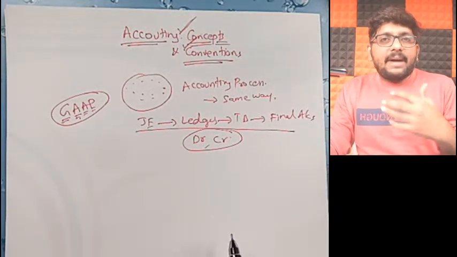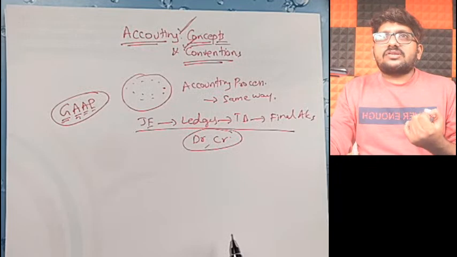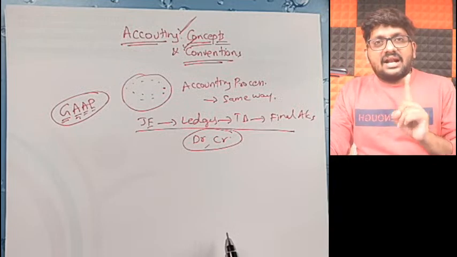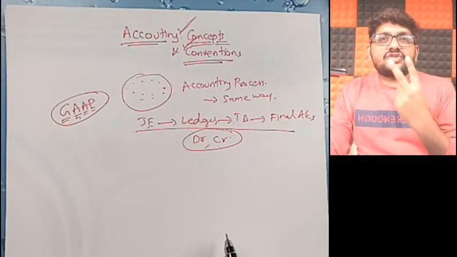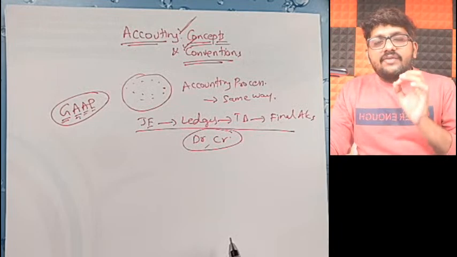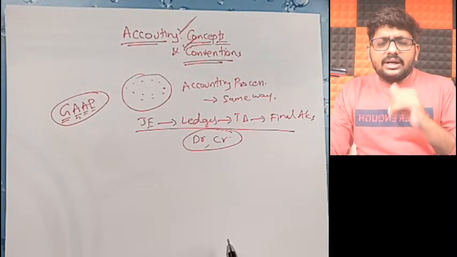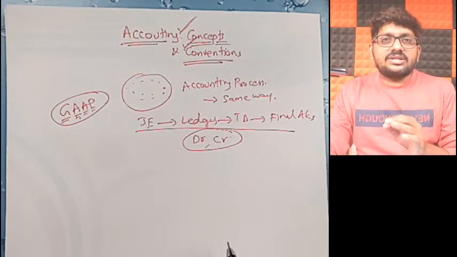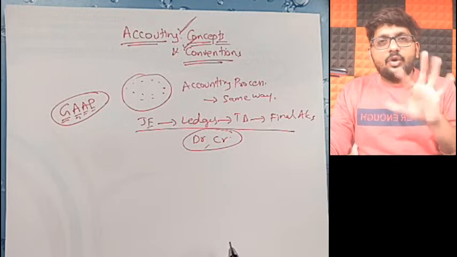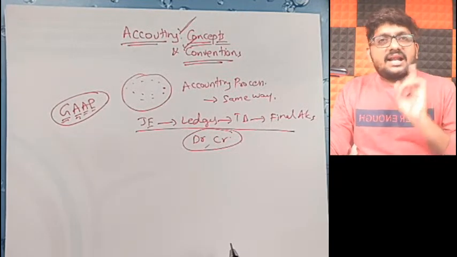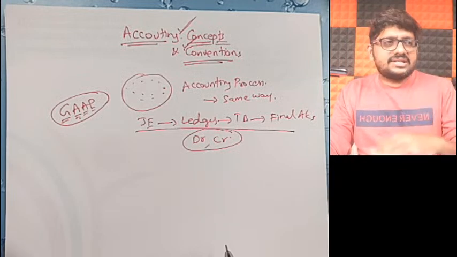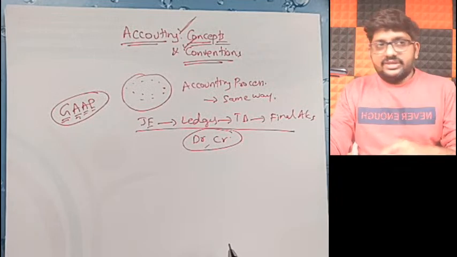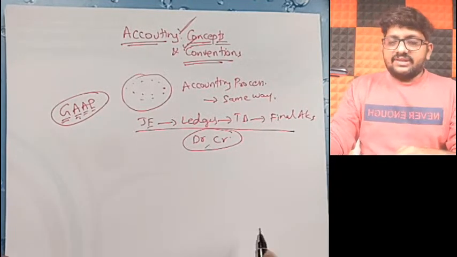Got it, friends? As a part of it, there are so many concepts. Approximately 15 to 16 concepts are there, and I already covered one in our basic class, our first journal entries class, which means class 2 in this series. We covered the separate entity concept, the legal entity concept. Those things were already covered in that second class itself, because the situation demanded it there. The other concepts, today and tomorrow at 4 o'clock, we will have sessions on these. Okay, friends, let us start with that.